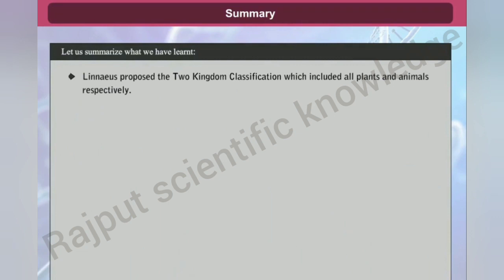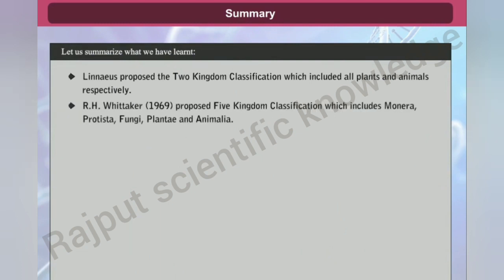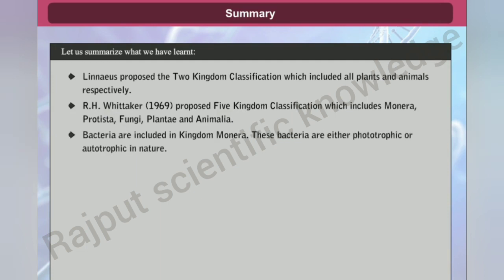Let us summarize what we learnt. Linnaeus proposed the two-kingdom classification, which included all plants and animals respectively. R. H. Whittaker, 1969, proposed five-kingdom classification, which includes Monera, Protista, Fungi, Plantae, and Animalia. Bacteria are included in kingdom Monera. These bacteria are either phototrophic or autotrophic in nature. Archaebacteria, eubacteria, and mycoplasma are few types of bacteria.